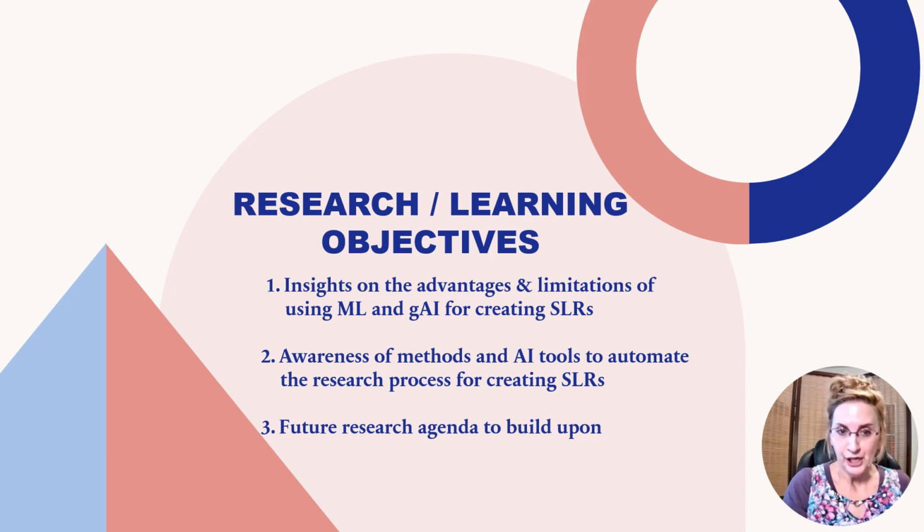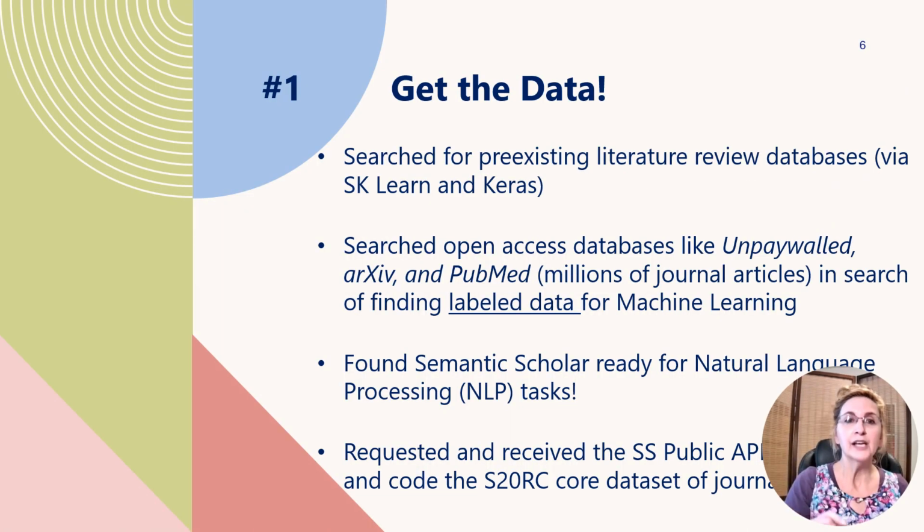The research and learning objectives of this project are to gain insights on the advantages and limitations of using machine learning with generative AI for creating a systematic literature review. Also, to create awareness of methods and different AI tools to automate the research process and how to create a systematic literature review. And then to provide a research agenda that can be built upon for continuous learning and model integration as this continues to progress, which it will. So, first step, get the data.